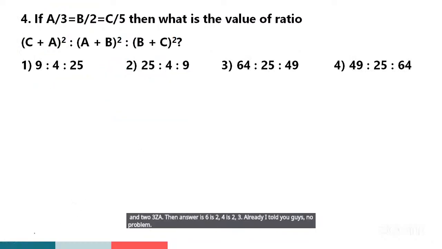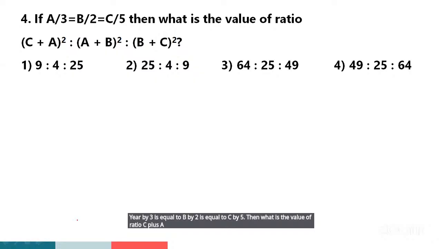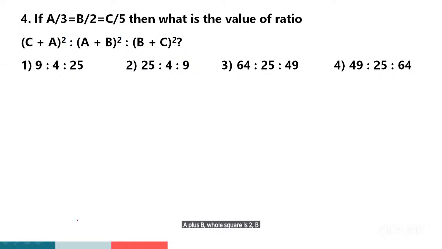Right. And coming to the next one, guys, I think no need of pen and paper. A by 3 is equal to B by 2 is equal to C by 5. Then what is the value of the ratio (C plus A) whole square is to (A plus B) whole square is to (B plus C) whole square? What is the answer, guys? Anyone? Option 3, sir.